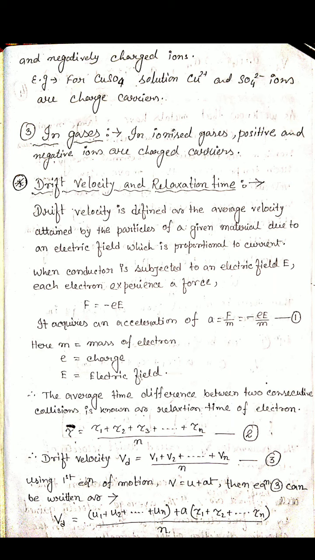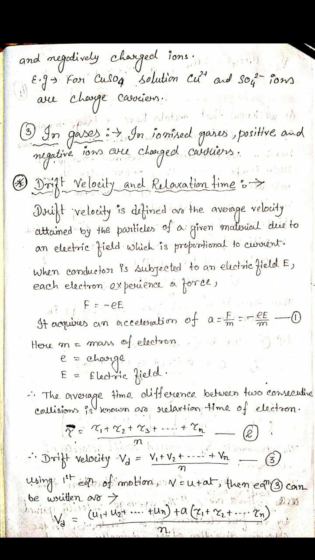So drift velocity means average velocity. Suppose the first electron gains the velocity v1, second electron v2, up to the nth electron vn. So v1 plus v2 plus up to vn divided by n, and drift velocity is denoted by v suffix d.